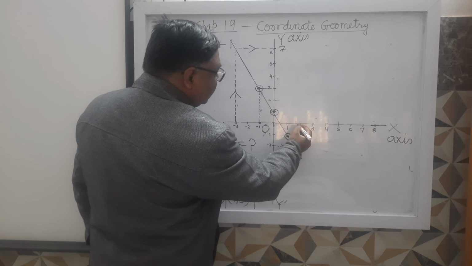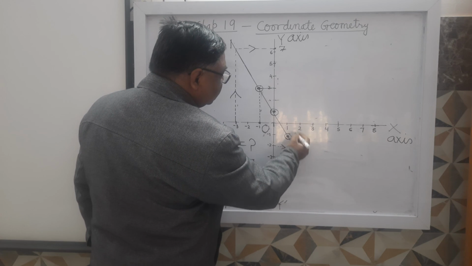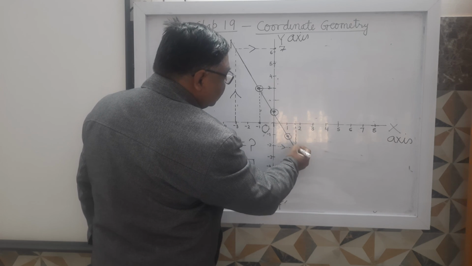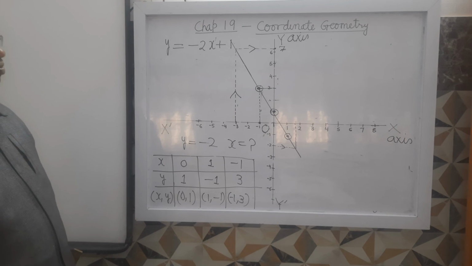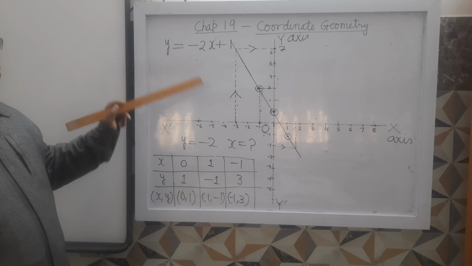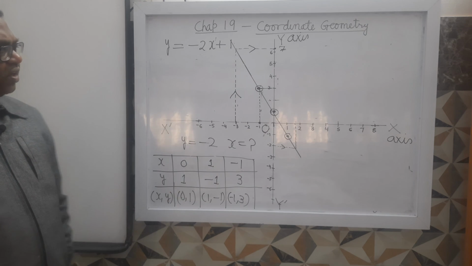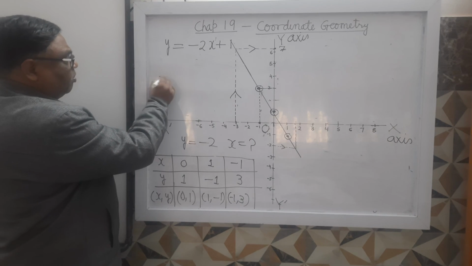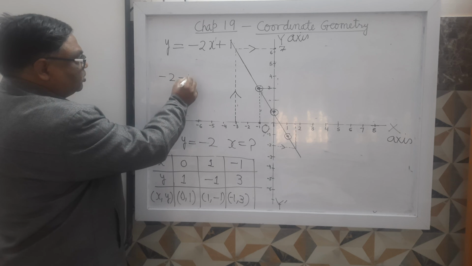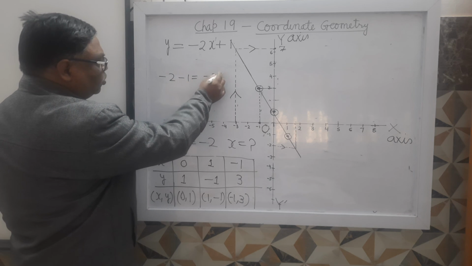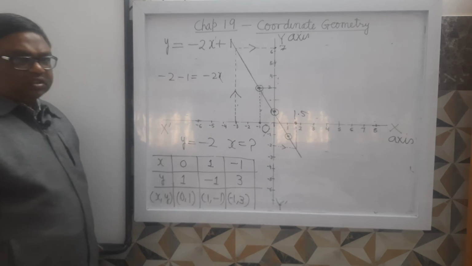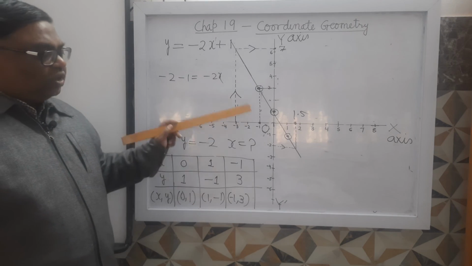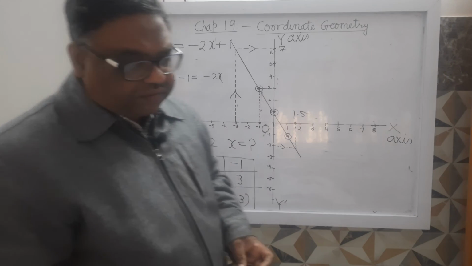Then what will be the x? It will be somewhere between 1 and 2, nearly 1.5. Is it clear? In this way you can plot the graph.